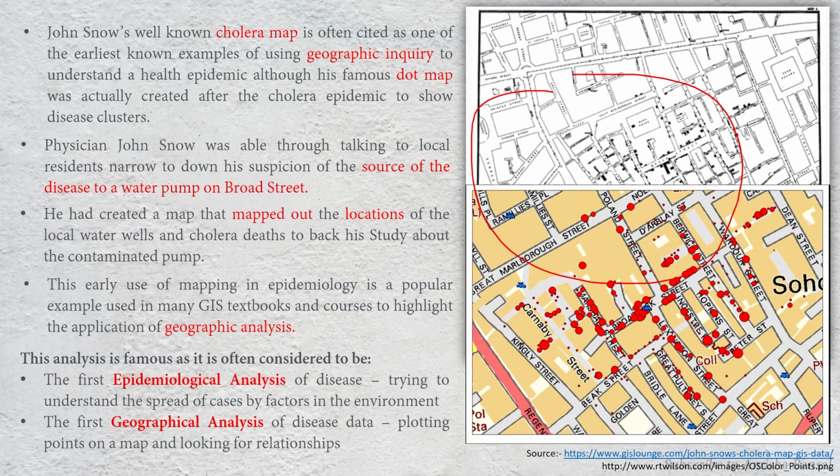The first is epidemiological analysis of the disease, trying to understand from where the cases are spreading, and the second is geographical analysis. That means plotting the points on the map and looking for the relationship of both, to see how the cases are spreading and why the cases are spreading. All this study was done by John Snow.